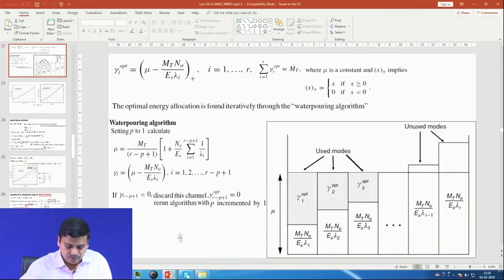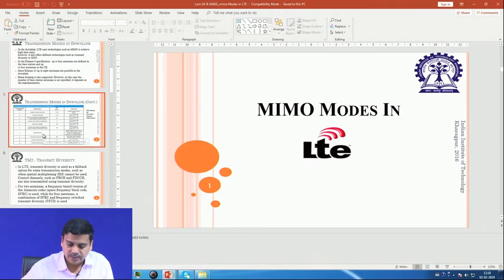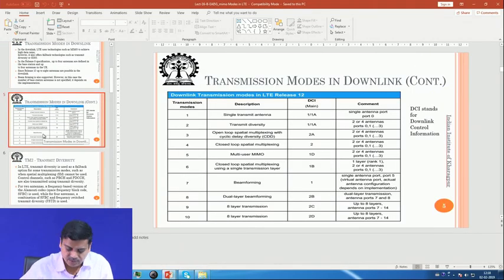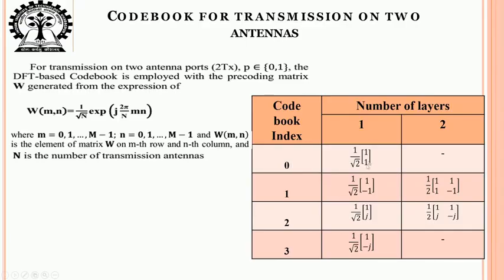So, with this, let us move on to see some of the code books that are used in LTE, and similar things are extended in the newer generations. I will just show you a few samples of such code books. Let us look at this particular slide, which talks about code book index and number of layers.